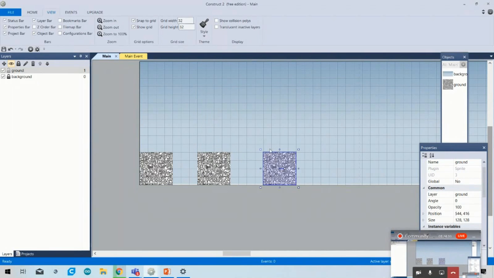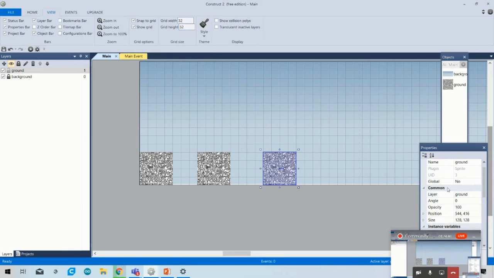As I told you, one grid is 32 width and 32 height, so 32 plus 32 is 64, 64 plus 64 is 128. My grid width and grid height is 32 comma 32, and it takes four columns, so the size is 128 comma 128.